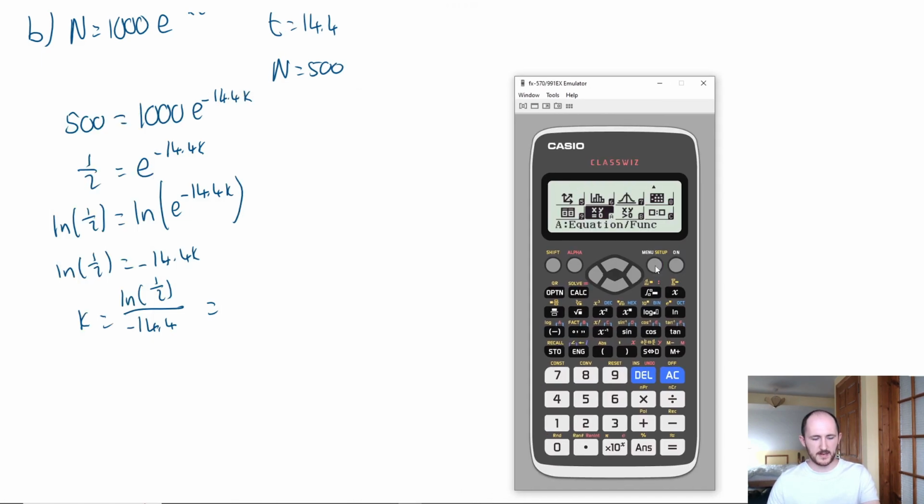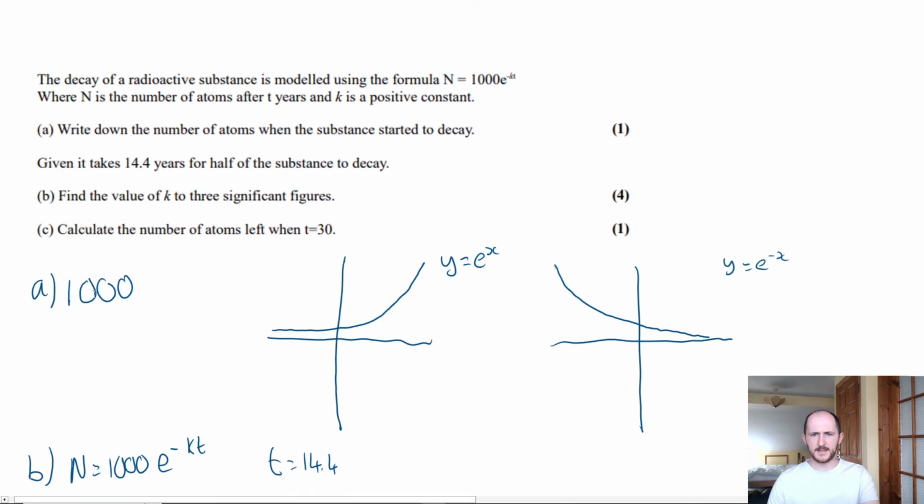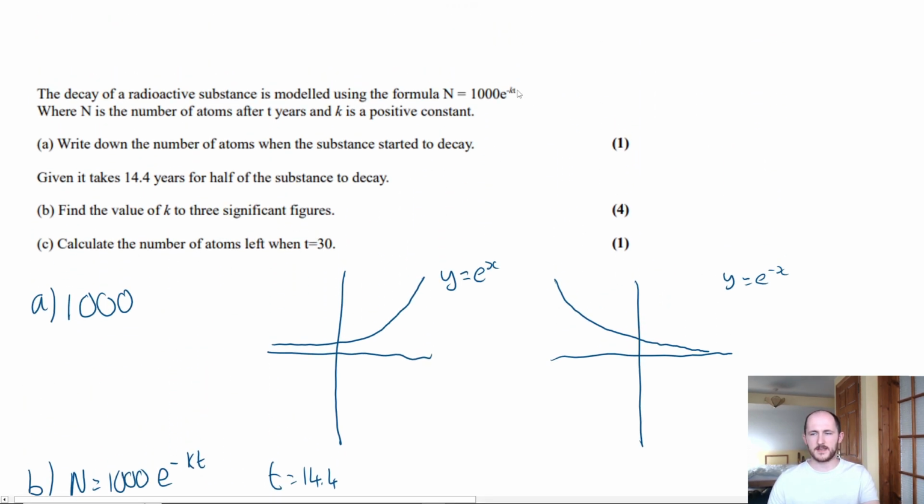So go back to calculator mode, press 1. We have ln of half over negative 14.4, which gives us an answer of 0.0481 to 3 significant figures. And lastly, what does the last thing say? Well, it says, calculate the number of atoms left when t is 30. That's simply just subbing into this formula with k and t.